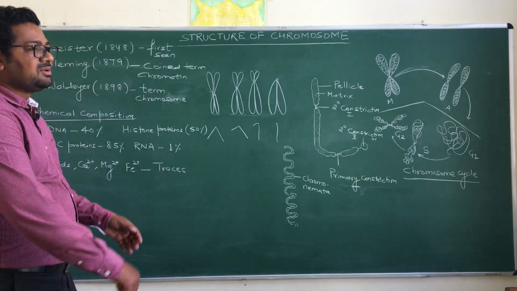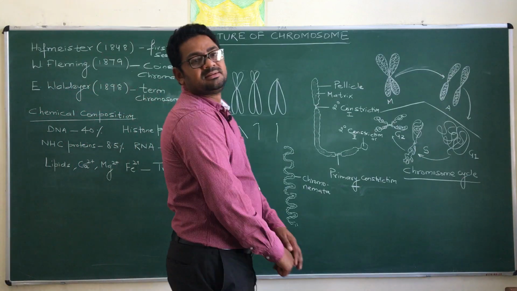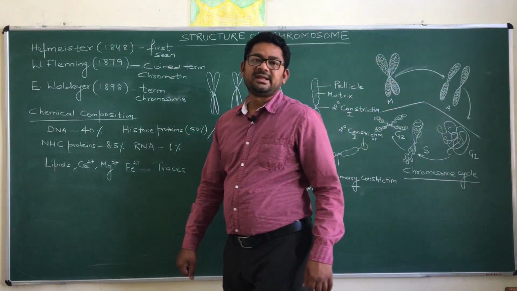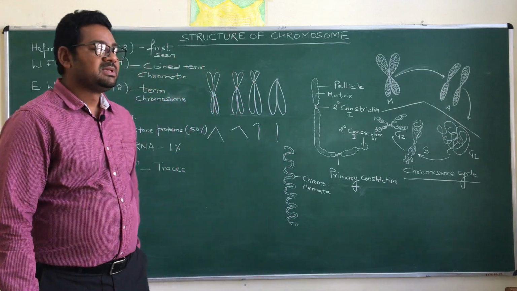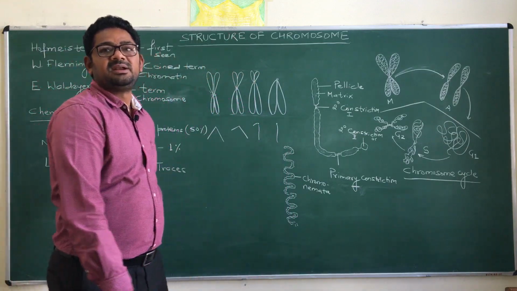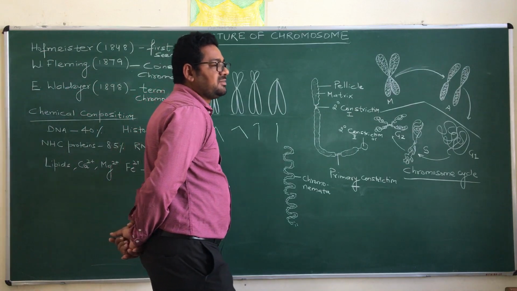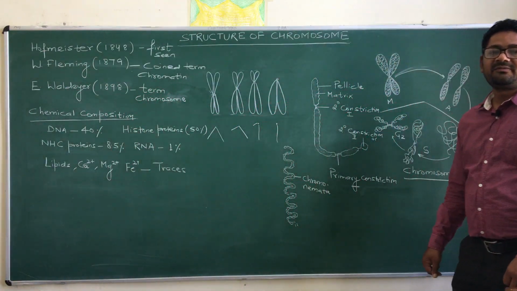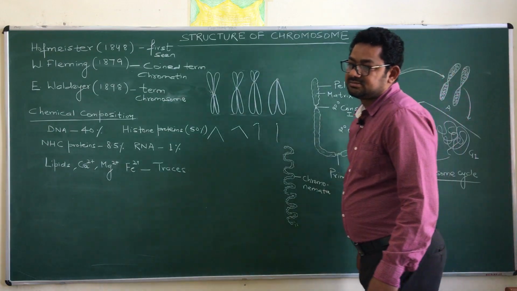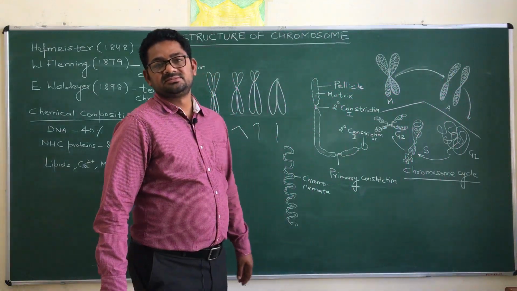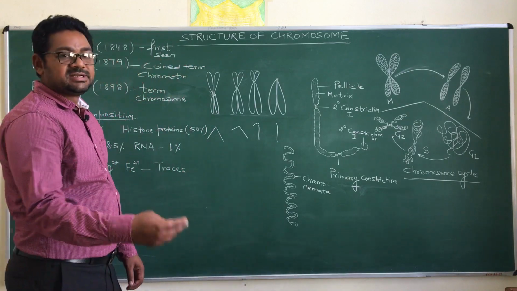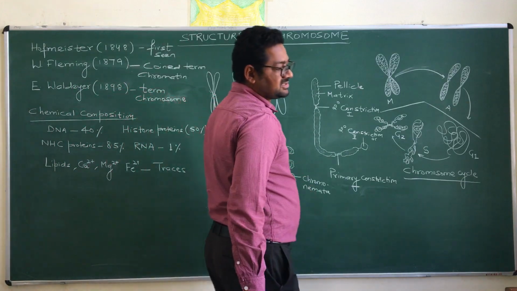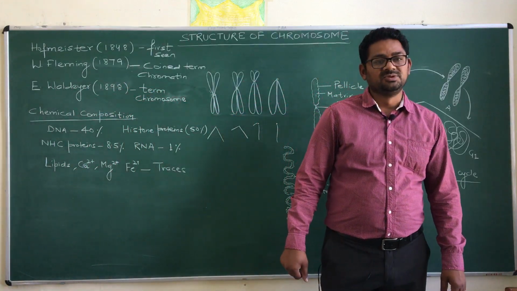If you are talking about the chromosomes, you can say that these are the structures which act as hereditary vehicles. This was given by two important scientists, Sutton and Boveri, who provided an important theory, the chromosomal theory of inheritance. It means the traits which are transferred from one generation to another are carried by these particular structures which are named as chromosomes.